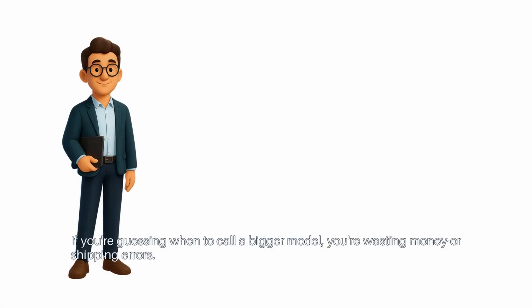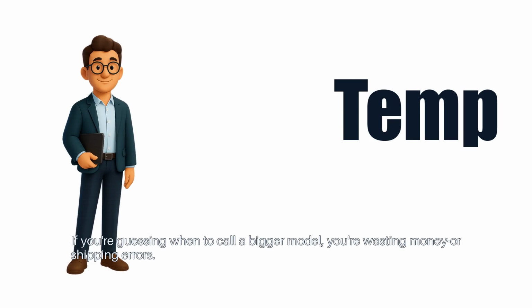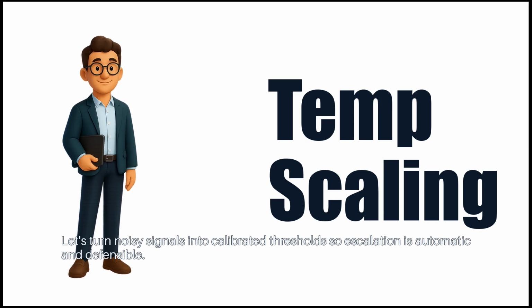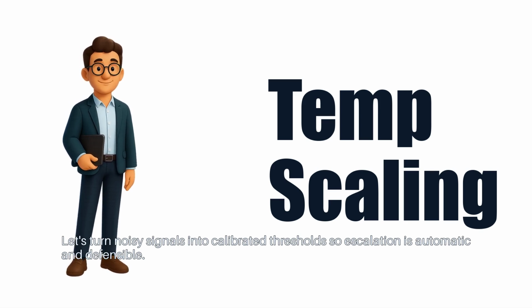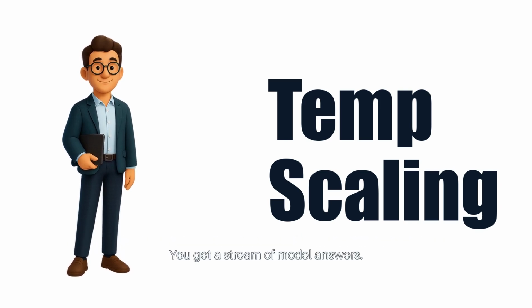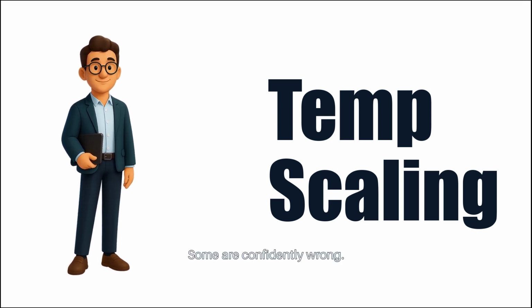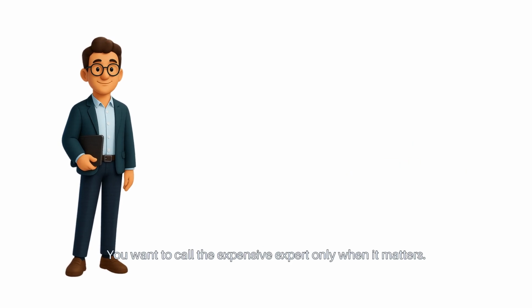If you're guessing when to call a bigger model, you're wasting money or shipping errors. Let's turn noisy signals into calibrated thresholds so escalation is automatic and defensible. You get a stream of model answers. Some are great, some are confidently wrong. You want to call the expensive expert only when it matters.